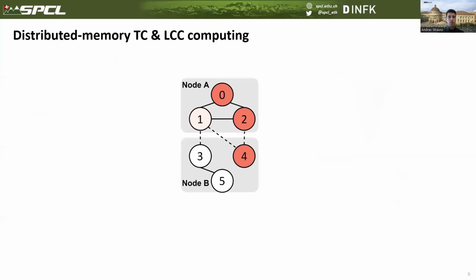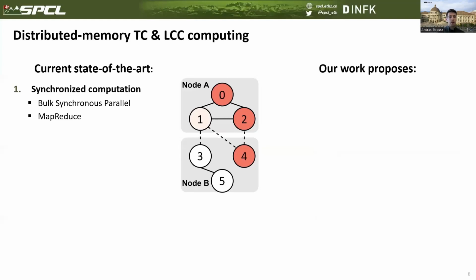Our goal is to compute the LCC scores in a distributed memory manner. What we could see is that former works all relied on synchronous computation. Either they were following the BSP framework or they were written in a MapReduce fashion. However, the main scalability limitations came from synchronization costs. And to this end, we develop a fully asynchronous algorithm that is based on one-sided communication.